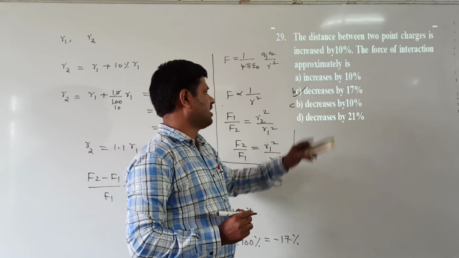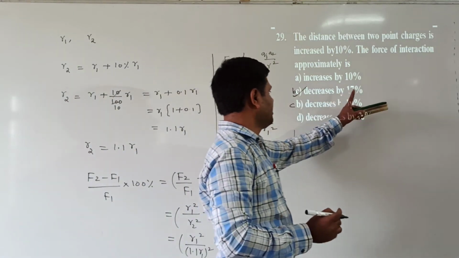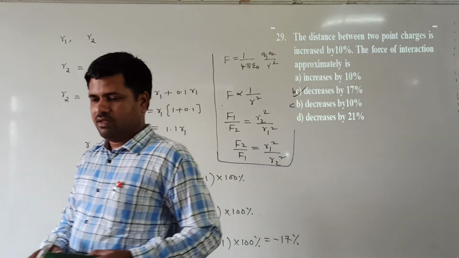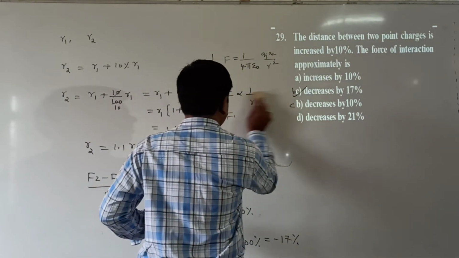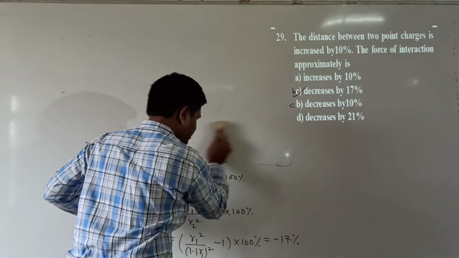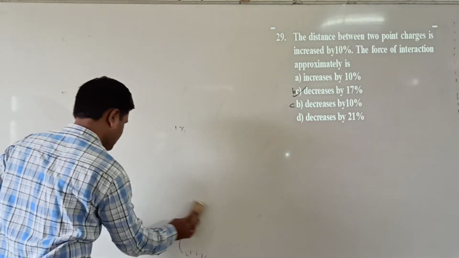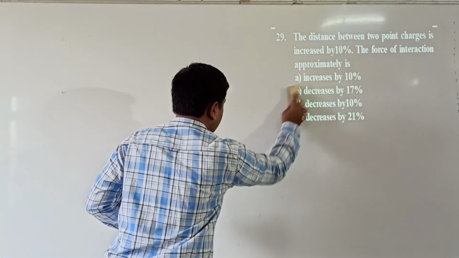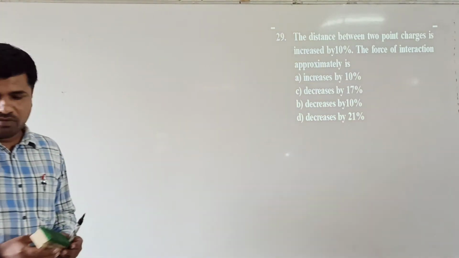This is the B option, this is the C option. Now which option is correct here? B option is correct. That is, it decreases by how much percent? 17%. Right, this is question number 29. Next we go to question number 30.